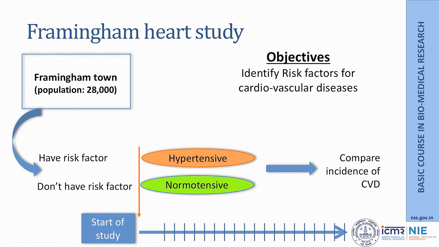The investigators considered several risk factors, one of which was hypertension. So, they classified this population into those who had hypertension and those who did not have hypertension. This cohort was then followed up in time and the incidence of cardiovascular diseases was compared in the two cohorts.